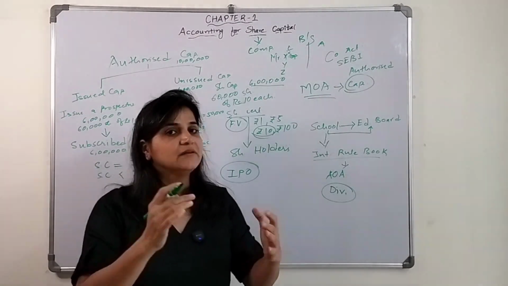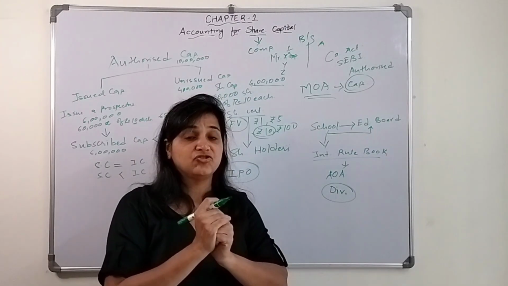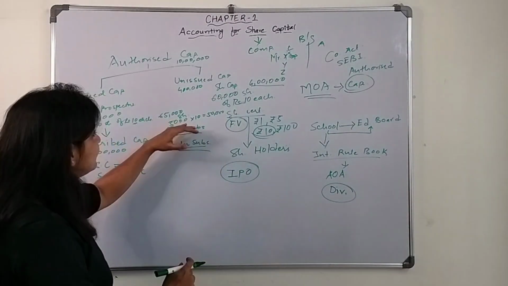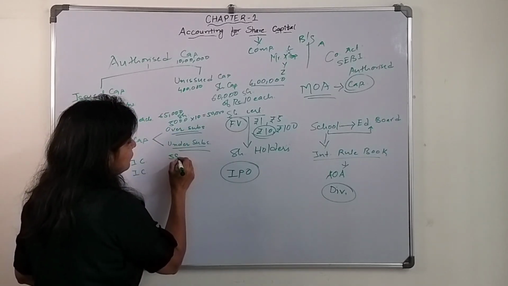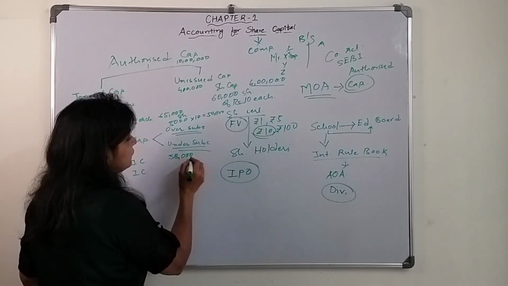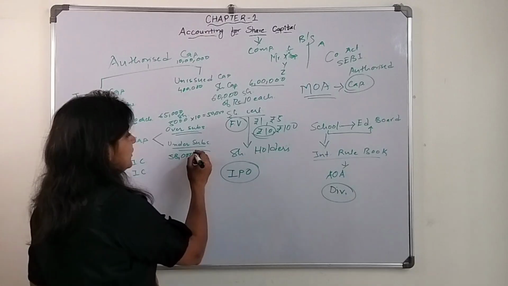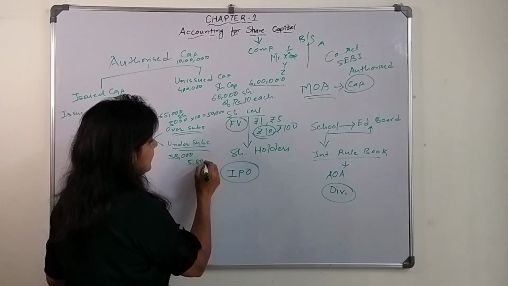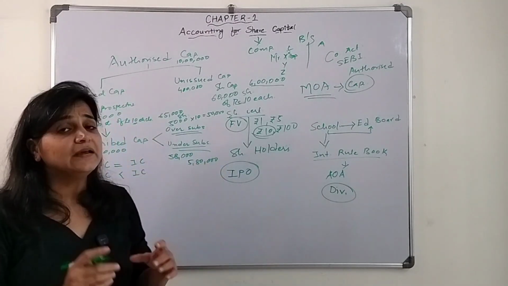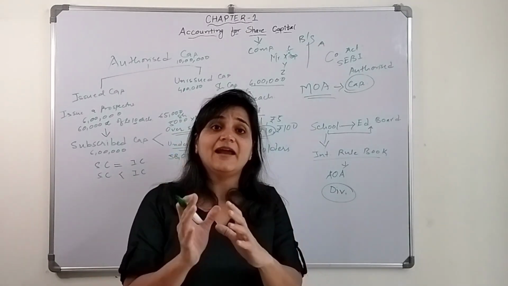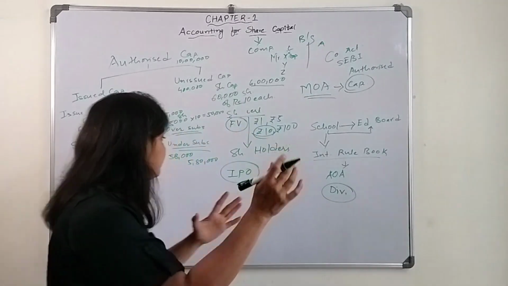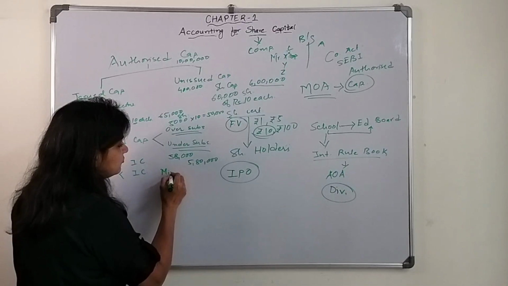Undersubscription means fewer people have demanded the shares of that company. Let's say it is 60,000 shares, but people have invested in 58,000, which means 5,80,000. So it could be less than the issued capital, but for that also there is a limit: the minimum subscription.